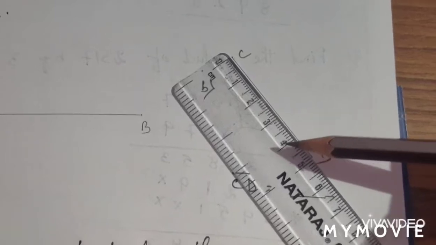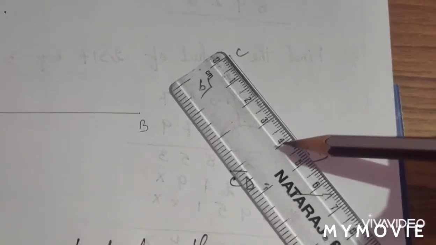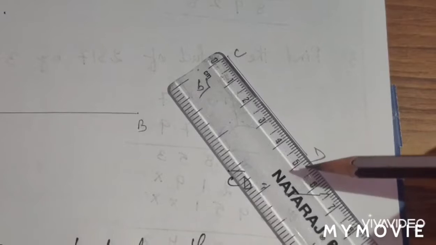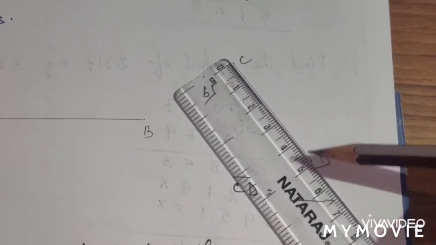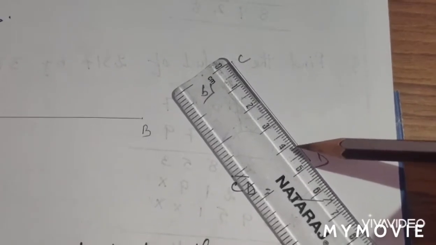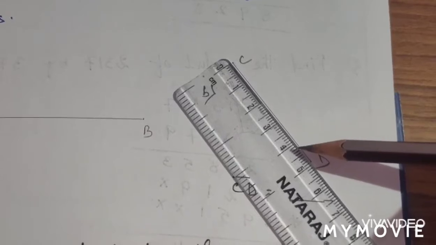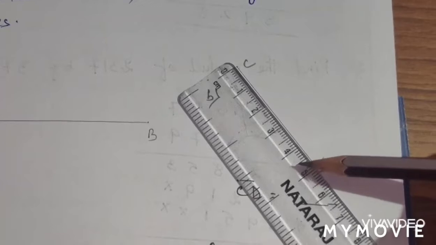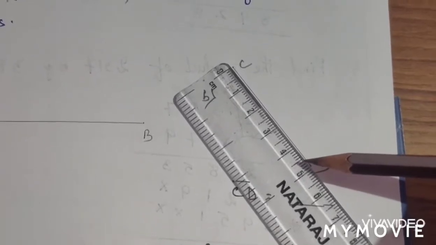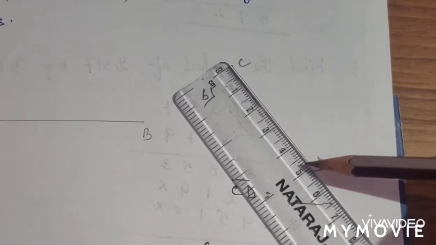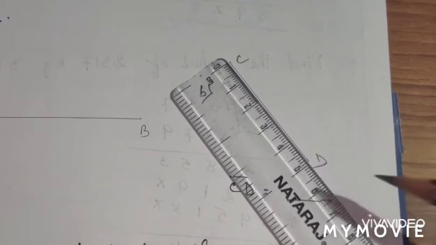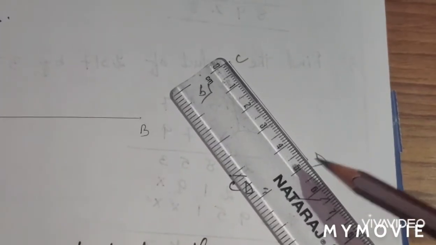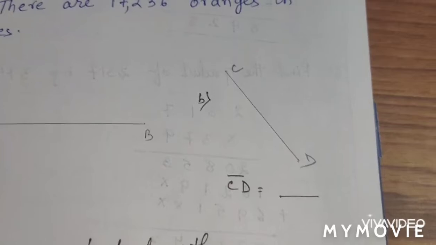This is your 4.5. Between 4 to 5 there are 10 divisions. So you have to count 1. This means 4.1, 4.2, 4.3, 4.4, 4.5. This long one is your 4.5, 4.6, 4.7, 4.8 and 4.9. Let's see, it is ending at 4.9. So what will we write over here? We write